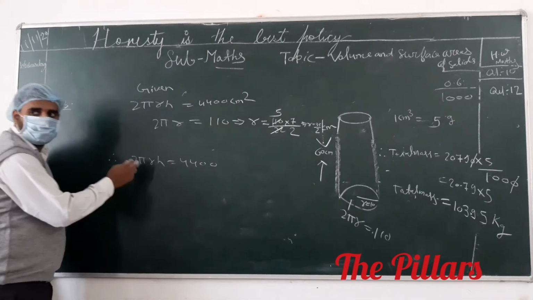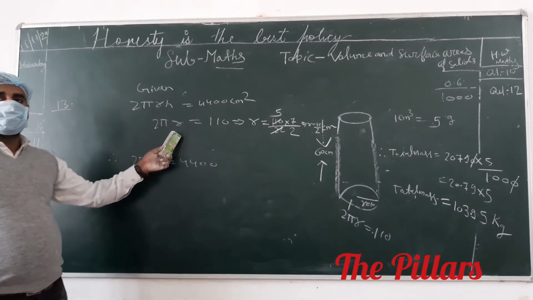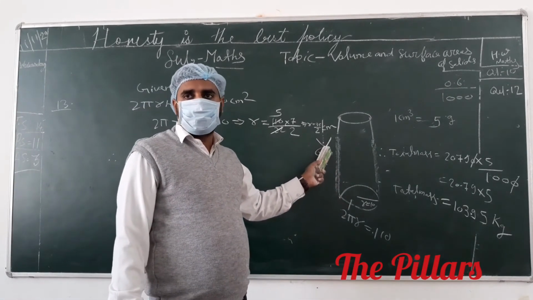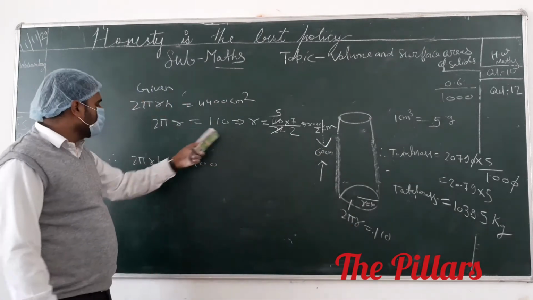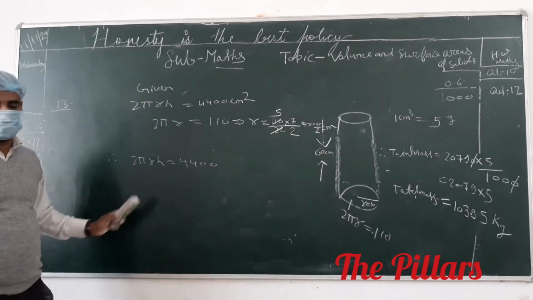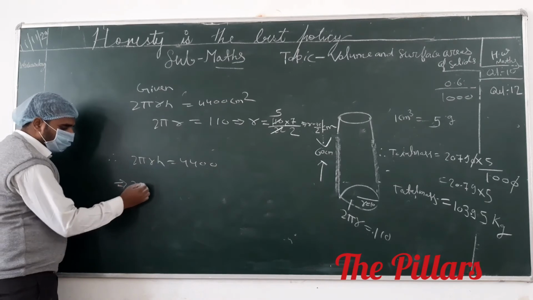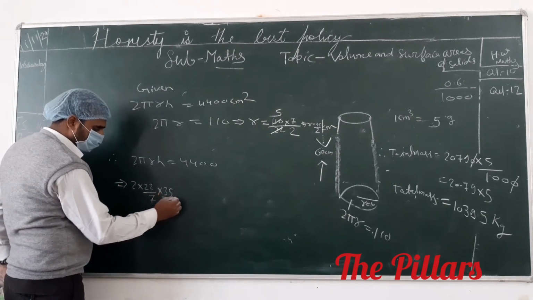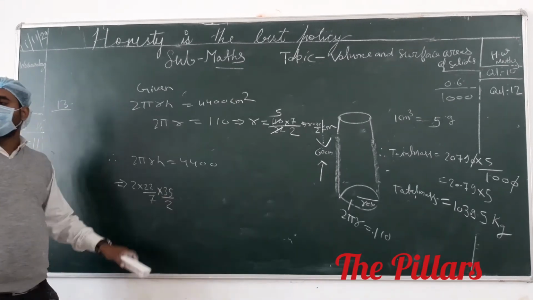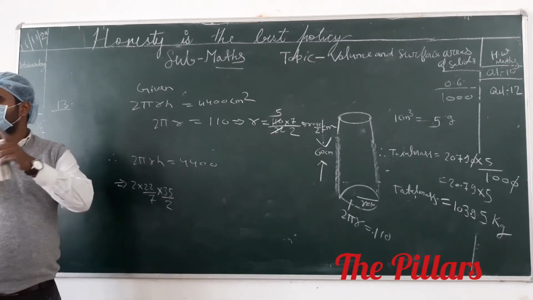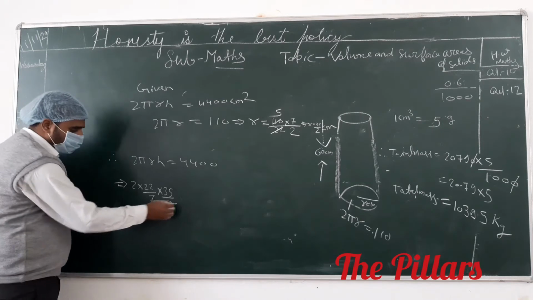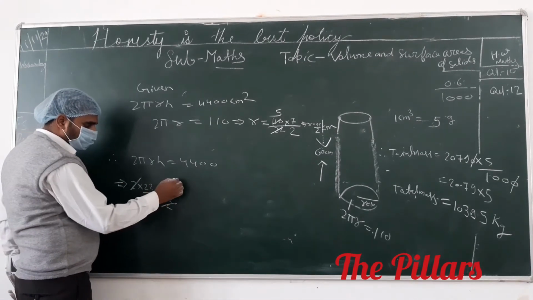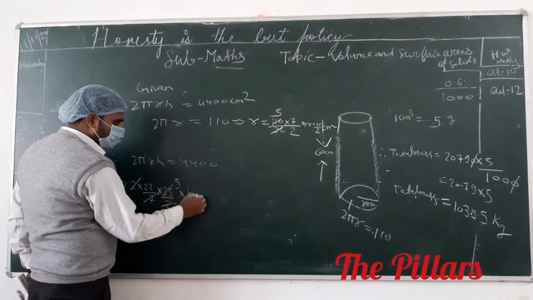You have to put the value of r here, because the base is given, and from the base you calculate the radius value. This implies 2 into 22 by 7 into 35 by 2 into h. If you mention 17.5, the calculation is tough. 2 and 2 cancel out. 7 fives are 35, into h equals what?